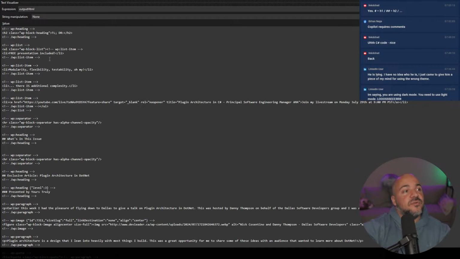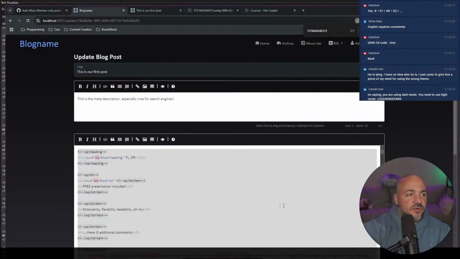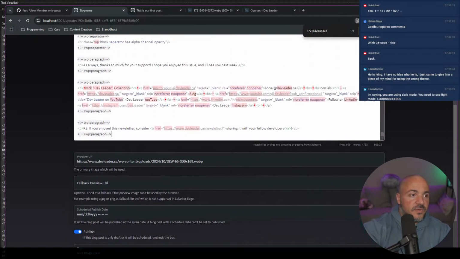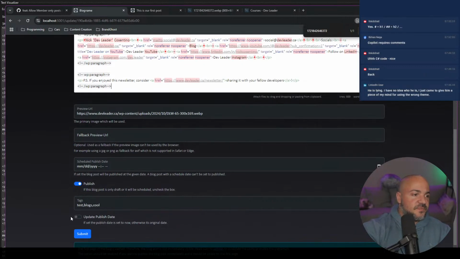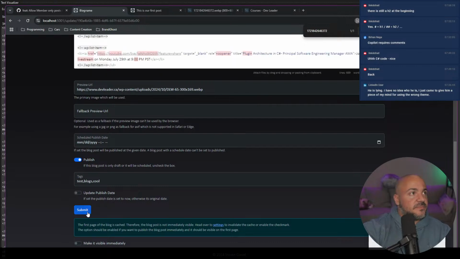Anyway, what we do know is that the H2s at the top are not correct. That's okay. So we can see if Copilot will regenerate the regex for us. But I'm going to go back to here. I'm going to paste this in. So it's the same HTML, except we've replaced most of the H2s and H3s. We will go make it visible now and submit.